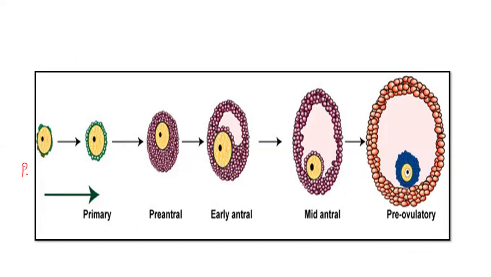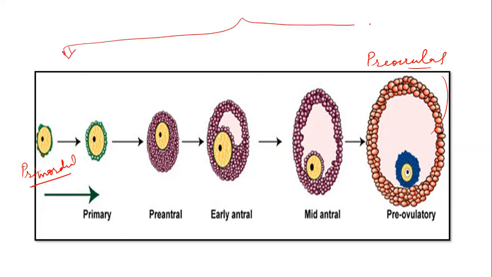The follicle grows from primordial to pre-ovulatory. From the primordial to the pre-ovulatory stage of the follicle, there are two phases.